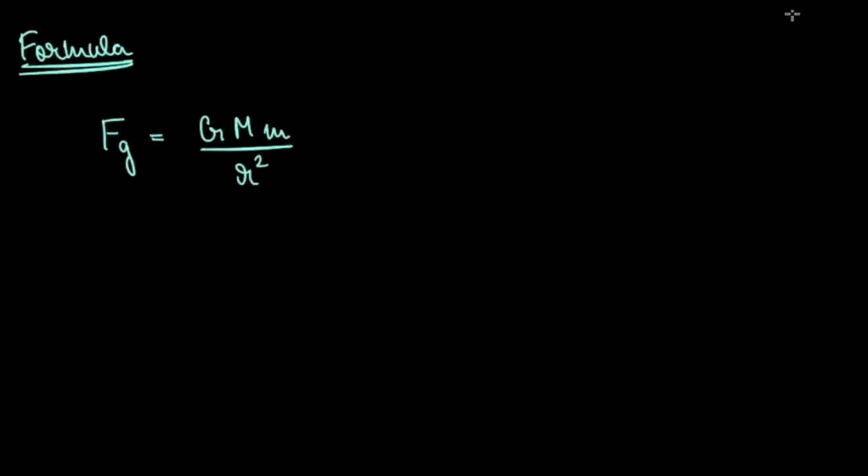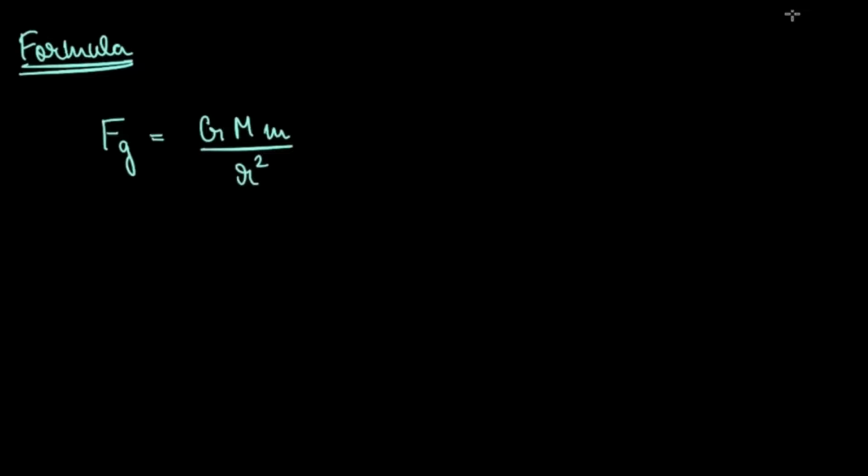So the center is significant, through which we need to find the distance, and that's how we will calculate the force. It is inversely proportional to the distance square and directly proportional to the product of the masses of the two bodies. And of course, when we try to remove the proportionality sign and replace it with an equal sign, meaning we want to get an equation, we compensate it with a constant of proportionality, which in this case is capital G, the universal gravitational constant.